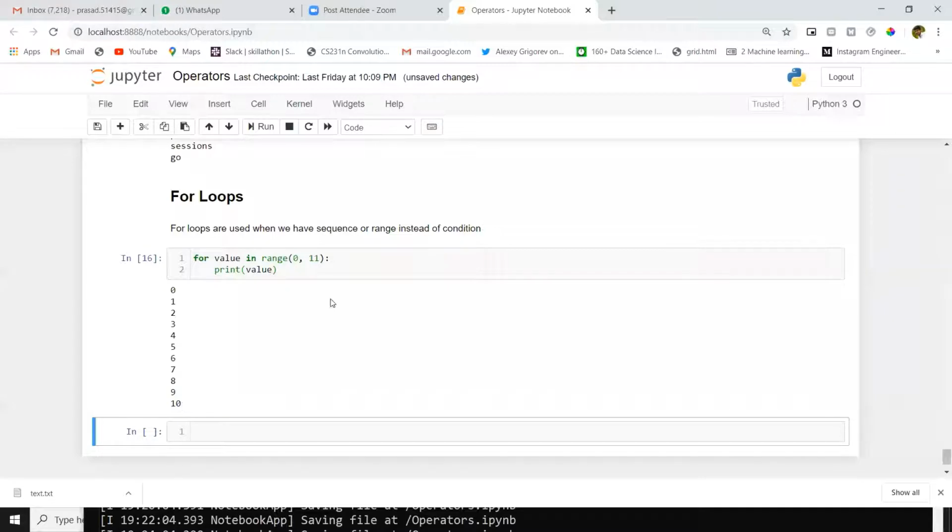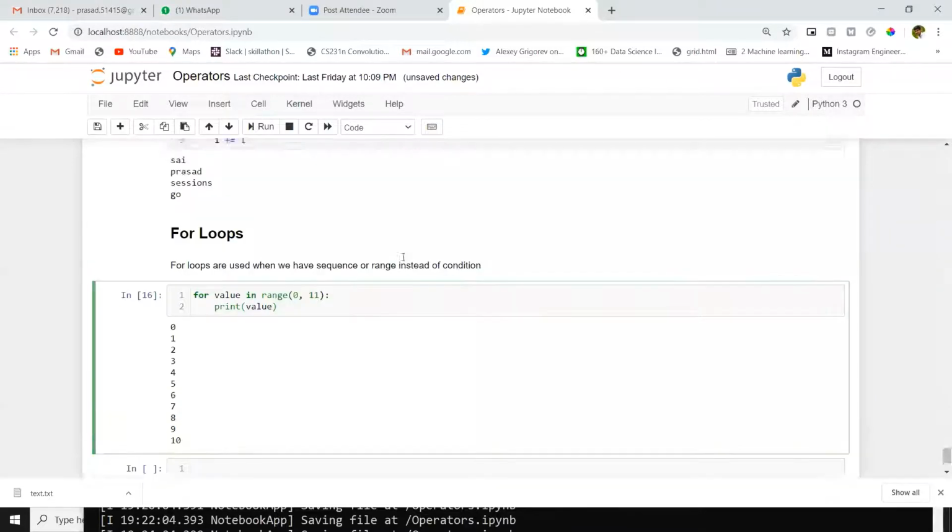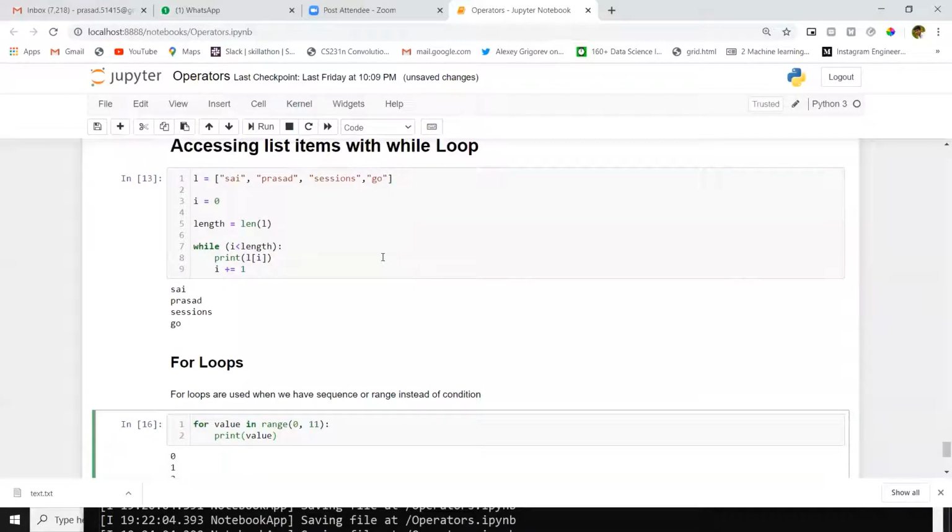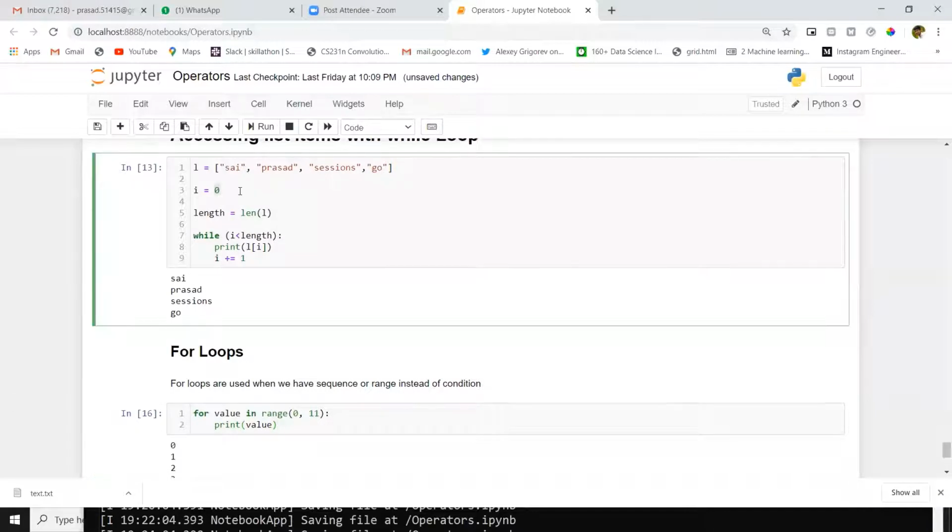It started from 0 and incremented till 10. If you observe the difference between while loop and for loop, in while loop we have 3 steps for declaring it. First is variable initialization. After that, condition. After that, increment.